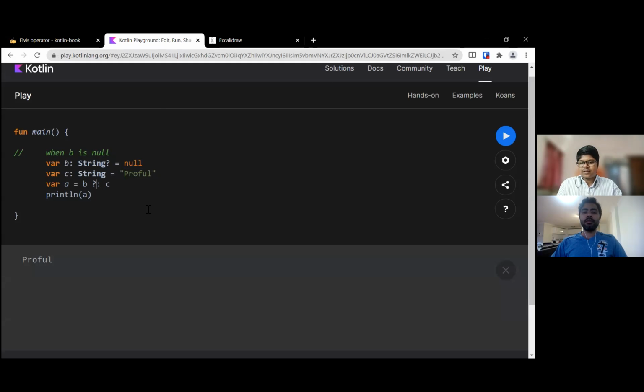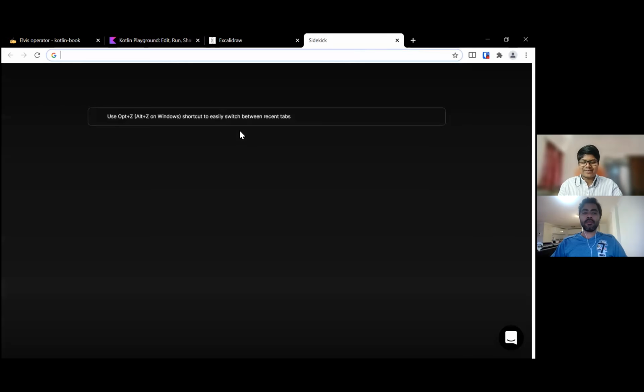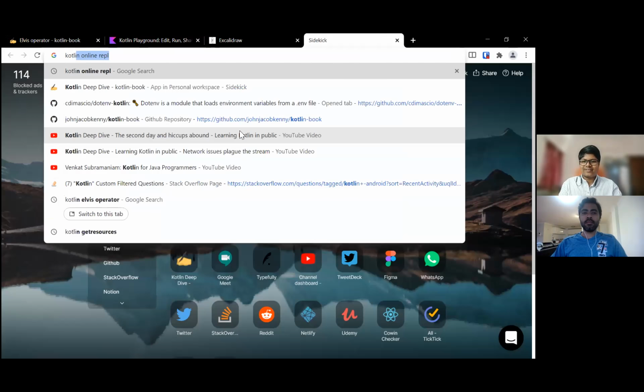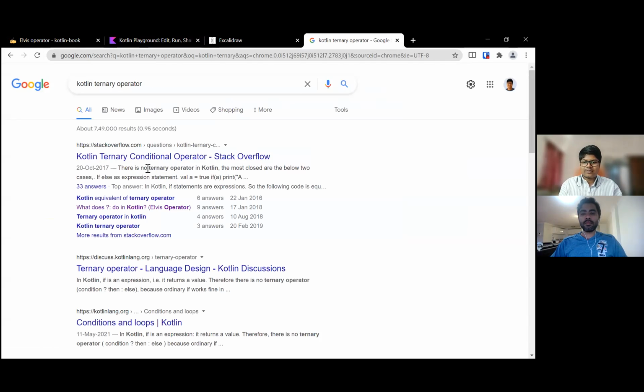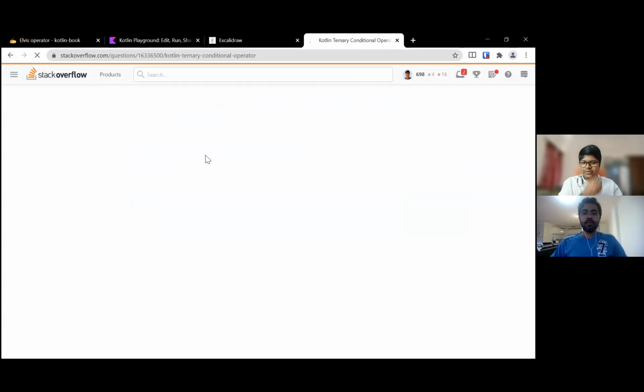But is there a ternary operator also available in Kotlin? Let me just take a look. I also don't know. That's a very good question. Okay, so apparently not, or maybe let me just search for it. Kotlin ternary operator. Okay, so they're saying there is no ternary operator, on Stack Overflow.